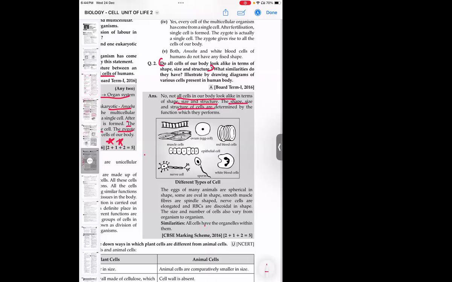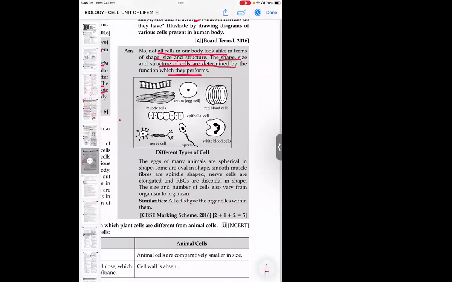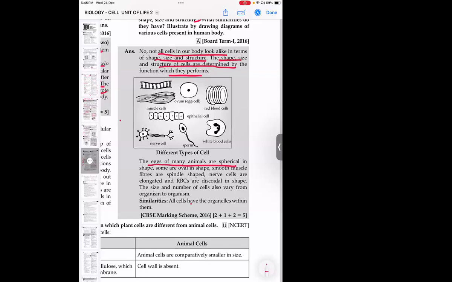The shape, size, and structure of cells determine the functions they perform. What kind of shape and size they have depends completely upon the function they perform. Here, the different shapes you can draw: nerve cell, spindle cell, muscle cell, fat cells, sperm cell, ovum cell. They all have a different shape and structure. The eggs of many animals are spherical in shape, some are oval. Smooth muscles are spindle in shape. Nerve cells are elongated, whereas RBCs are discoidal in shape.